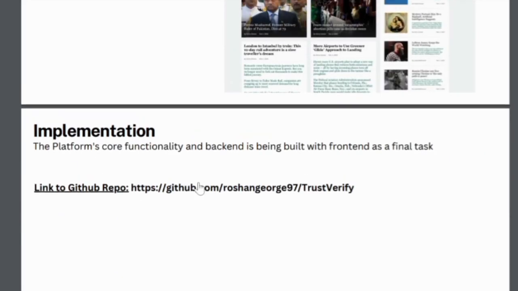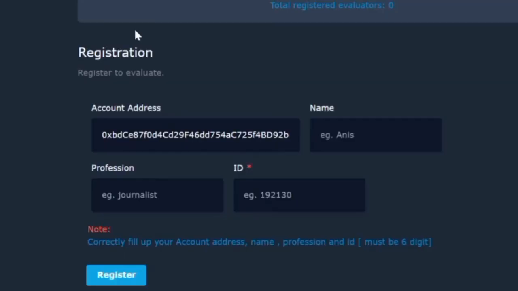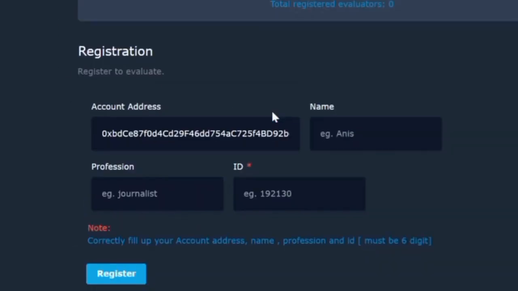We have given the repo for this implementation. So that's one thing. Now coming to a small demo on how our project is going to work.